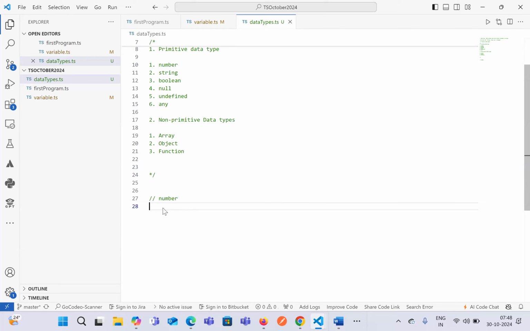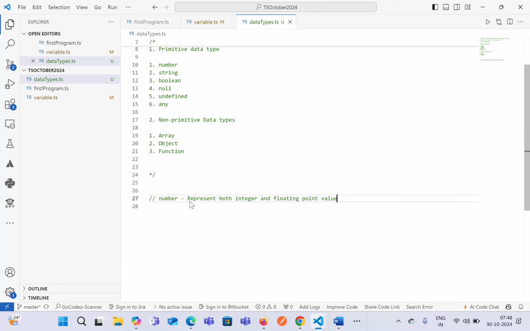JavaScript or TypeScript does not discriminate based on integer or floating point number. So basically the number type in TypeScript represents both integer and floating point values.